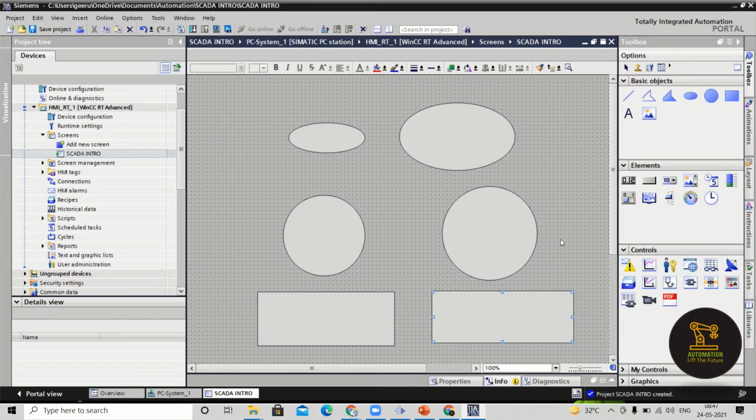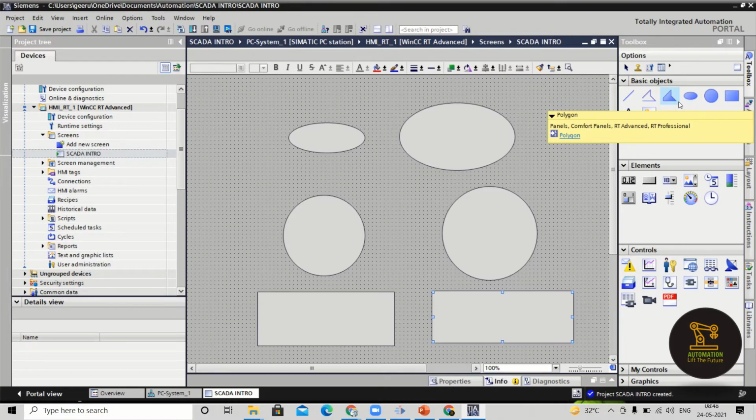you can create the rectangle shapes. Now all these four things will be used to create the objects. Example, a polygon is there. So if you want to create a tank, you can create it with the polygon. Suppose if you want to create some pipes, you can create that.